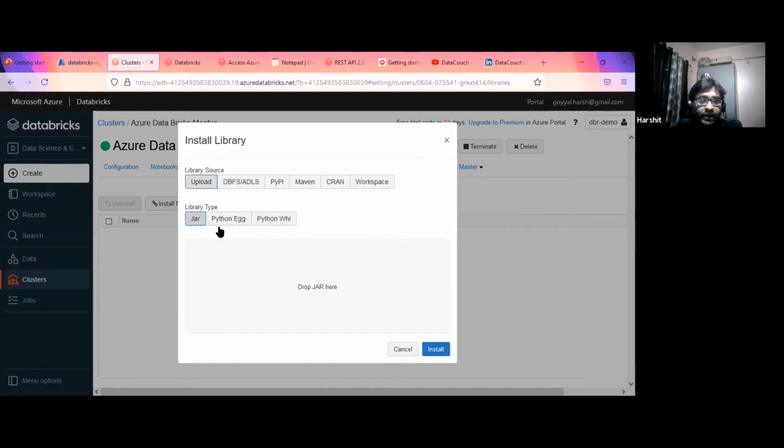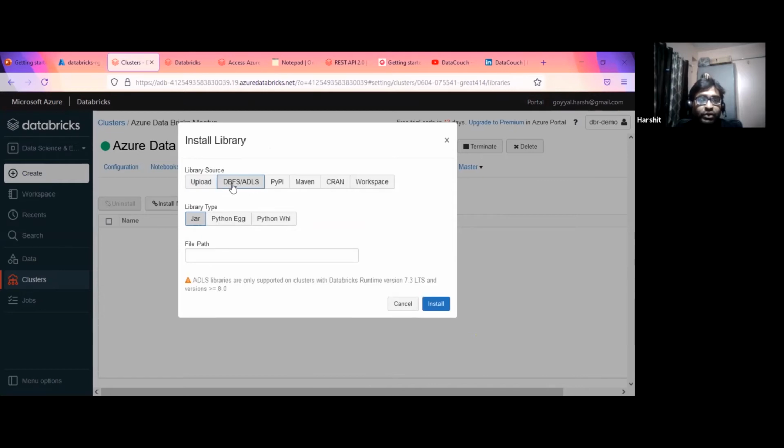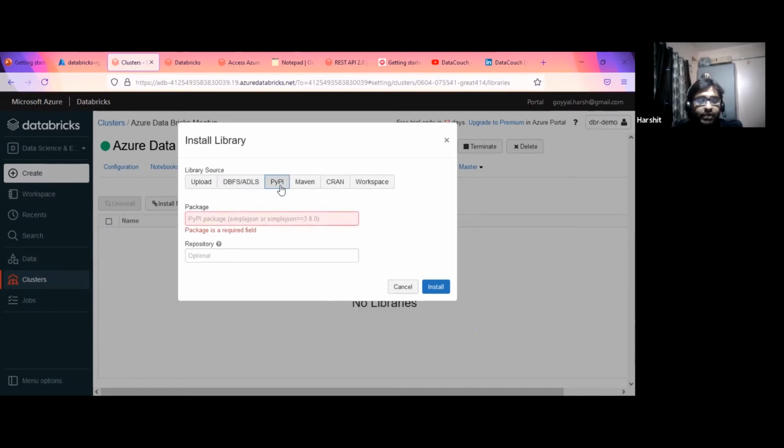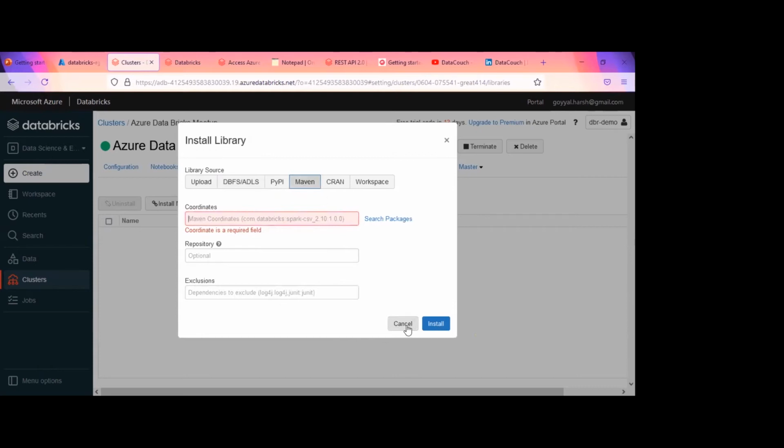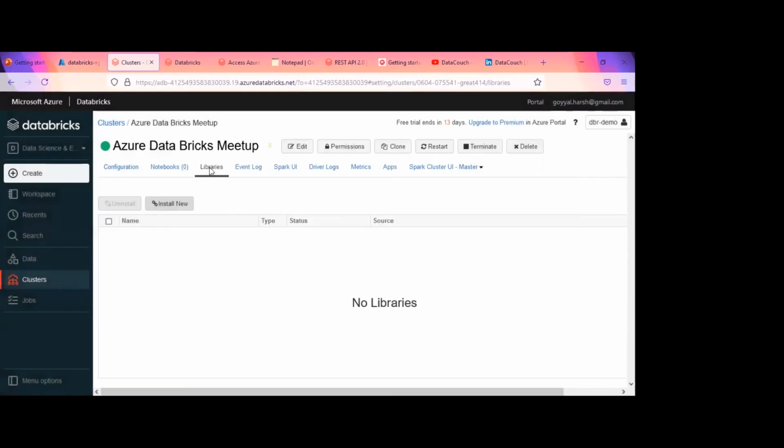Apart from that, you can directly upload from here, and even upload into DBFS as well as ADLS Gen 2. DBFS is the Databricks file system, and ADLS is Azure Data Lake Storage. So we can upload those jars to any of these places and refer to them in my cluster. If there's a ready-made package available, I can put it over here. It will go to pypi.org and get it. If it is a Maven package, it will get it from Maven. So this is how we can install.